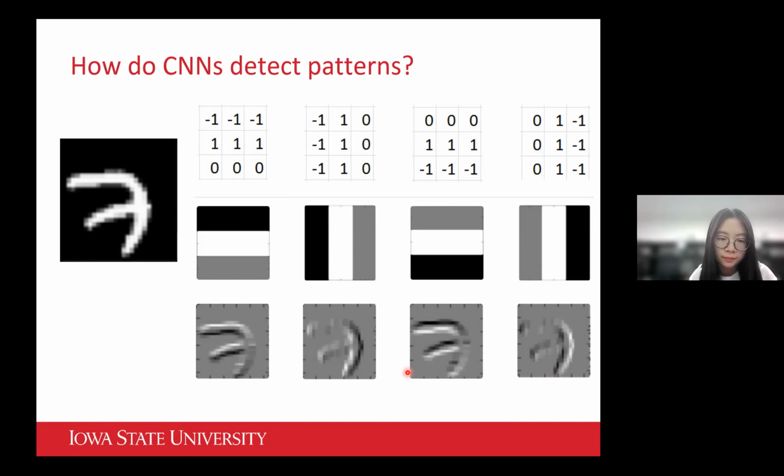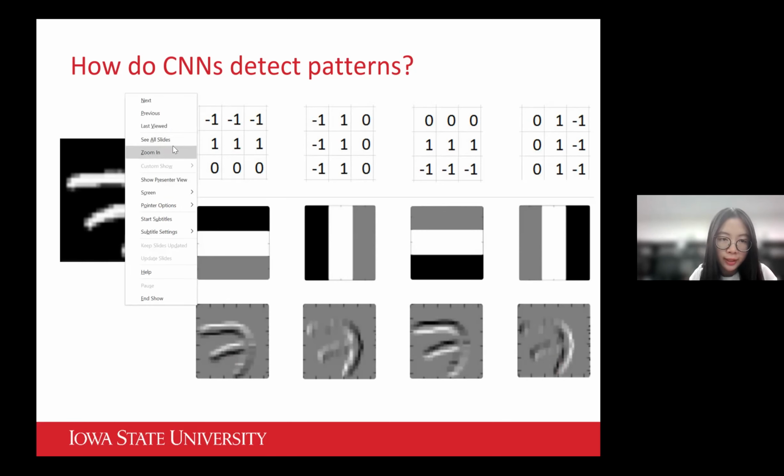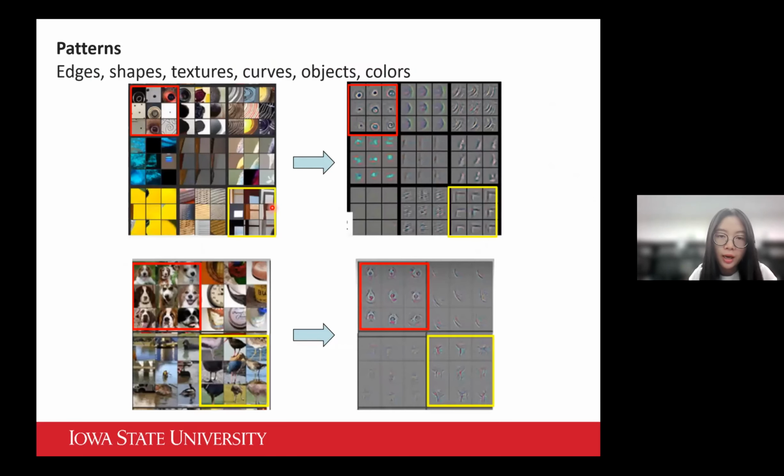And if we have more layers in our neural network, we can detect more sophisticated objects like the ones shown here. And as we go further into the layers, we can detect some more complicated objects, such as the dog faces and the bird legs here.